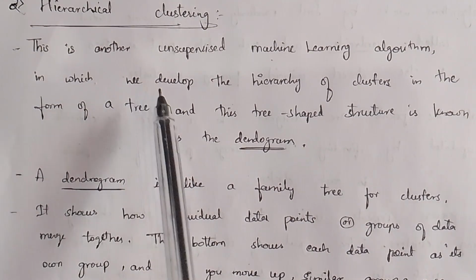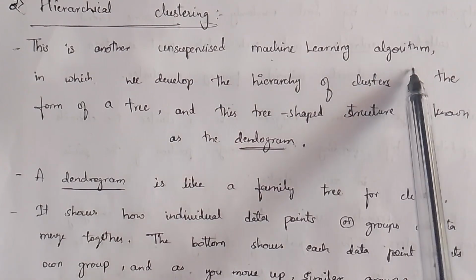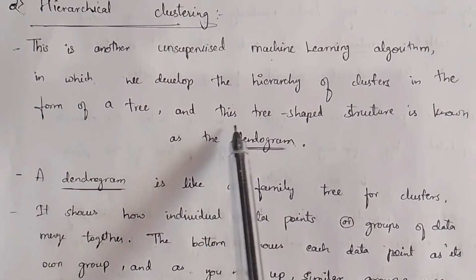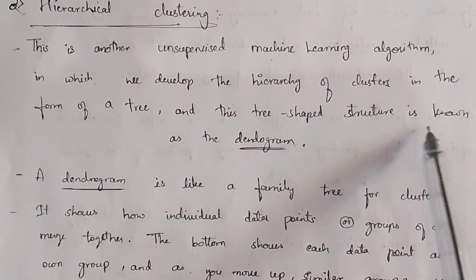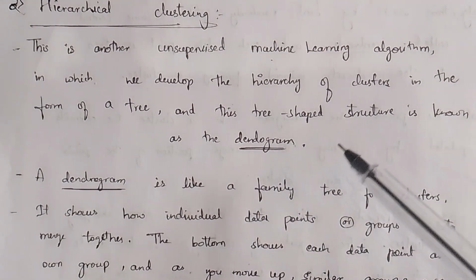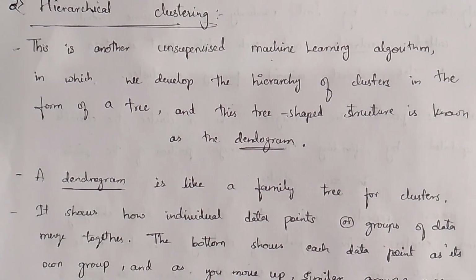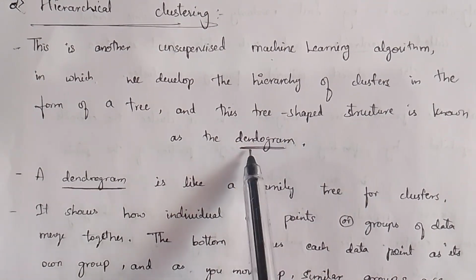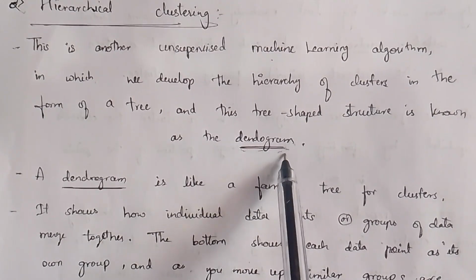This hierarchical clustering is another unsupervised machine learning algorithm in which we develop the hierarchy of clusters in the form of a tree. And this tree-shaped structure is known as a dendrogram. As I said, we form a tree of these data points, and this tree-shaped structure is called a dendrogram. Let's see what that is.